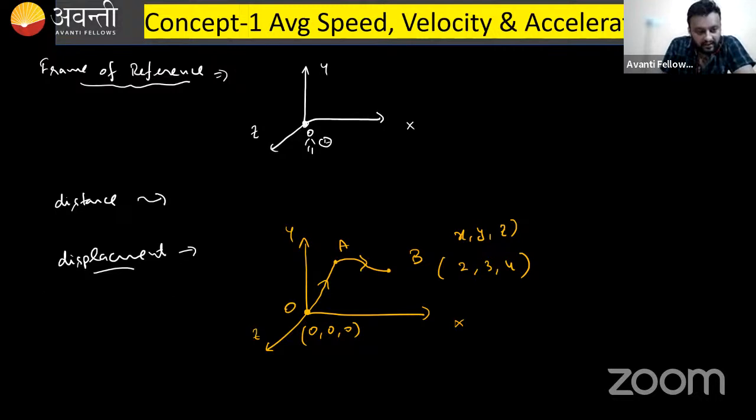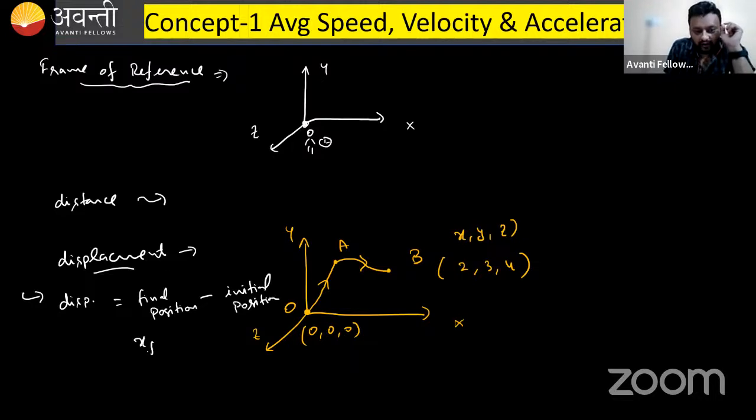Okay. So in this situation, what you should do: displacement is what? Final position minus initial position, or you can write it as x final minus x initial.